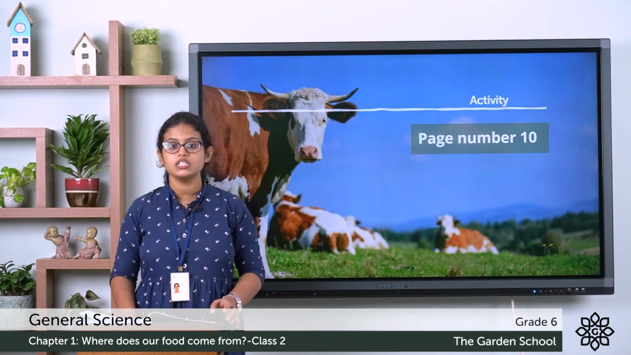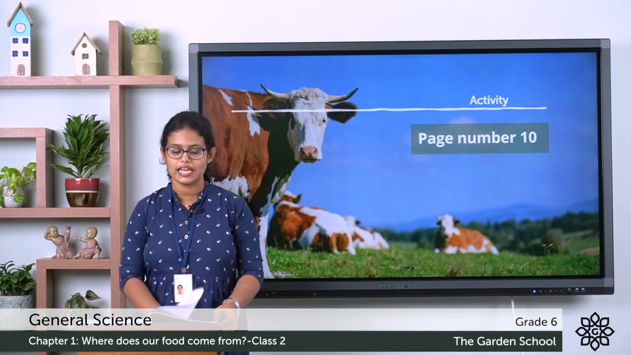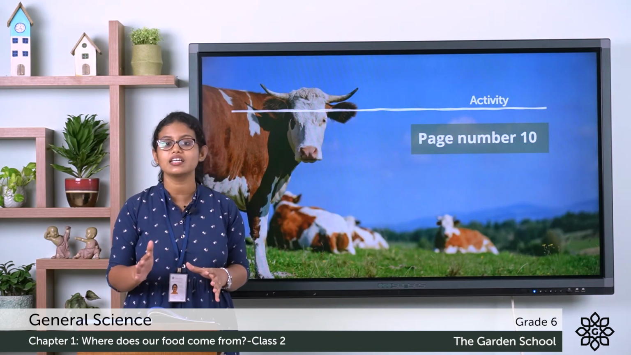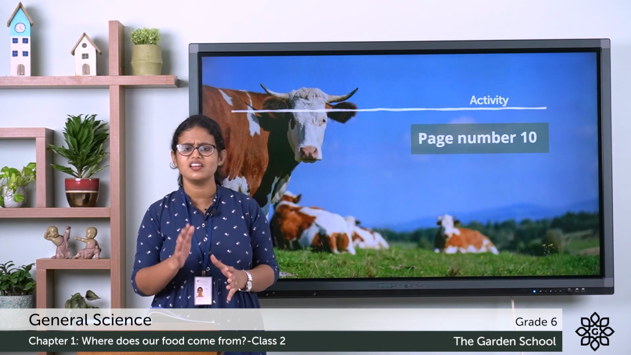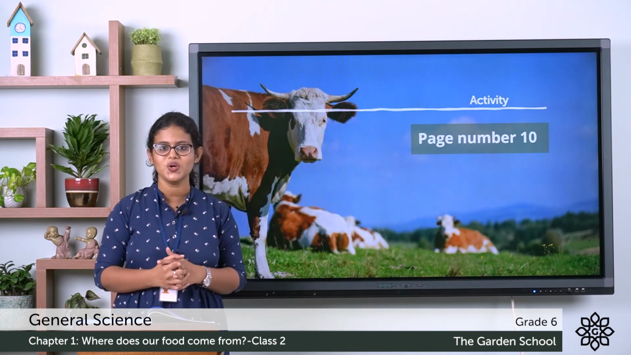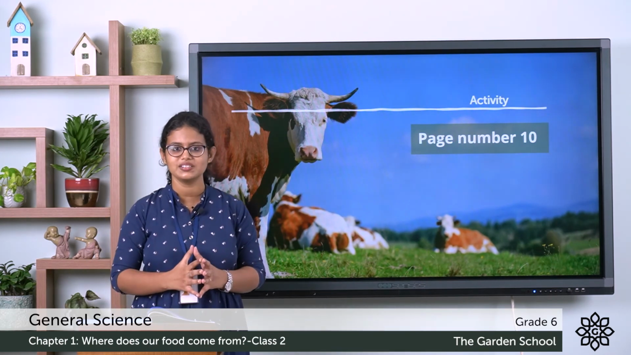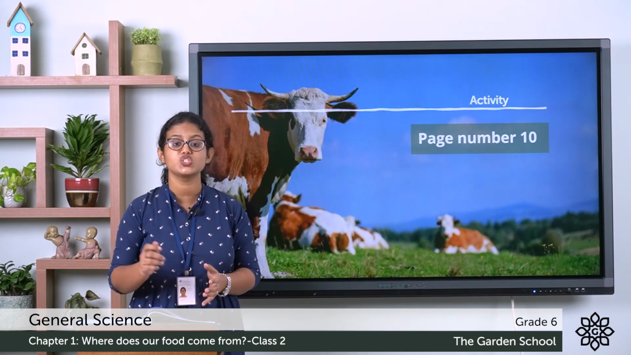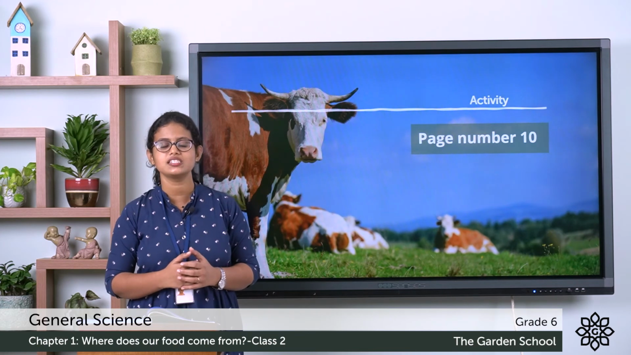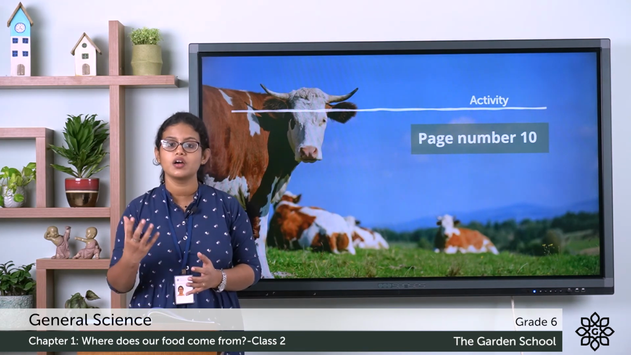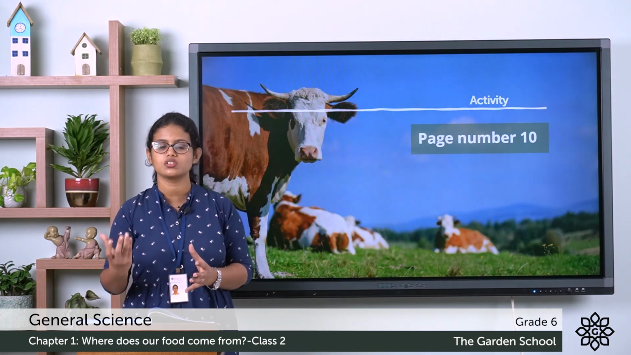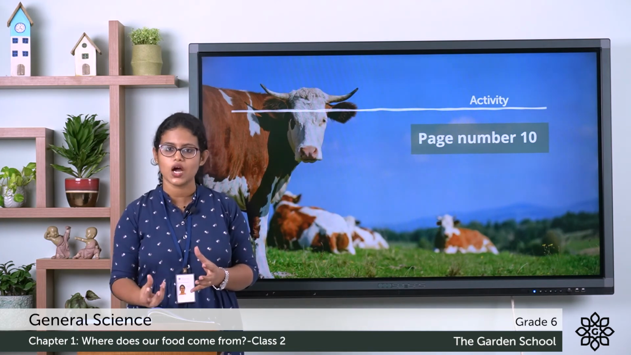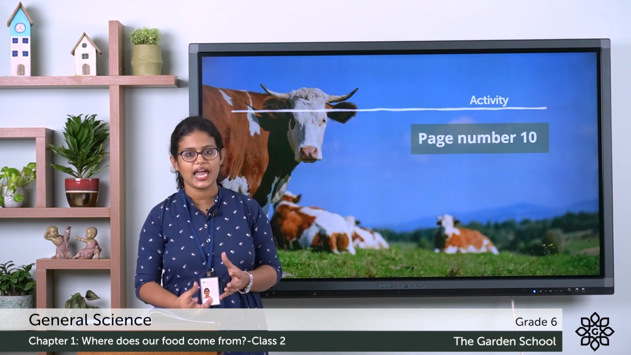We have an activity on page number 10. Here what you need to do is make a carrot salad. It is a very easy activity to do. All you need is a carrot. You can take 1 or 2 carrots. You can just grate those carrots. Then you can take some roasted crushed groundnuts, and add these groundnuts to the grated carrots.